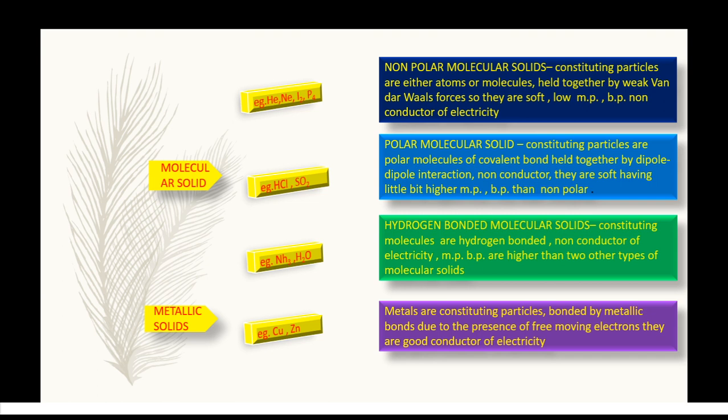On the basis of polarity and hydrogen bonding, molecular solids may be categorized into three categories: first, non-polar molecular solids; second, polar molecular solids; and third, hydrogen bonded molecular solids.